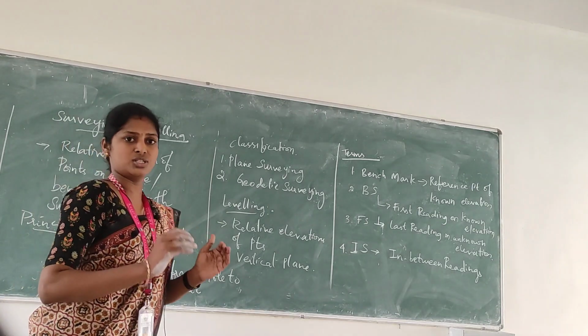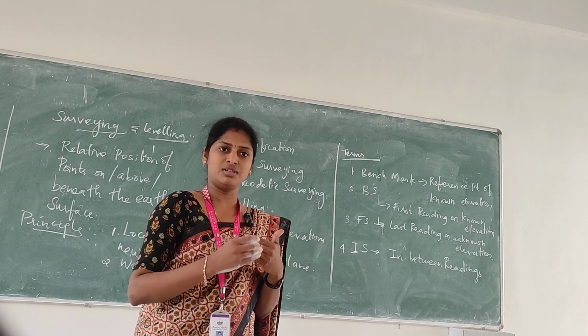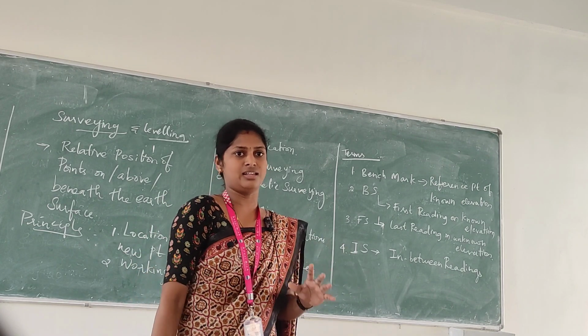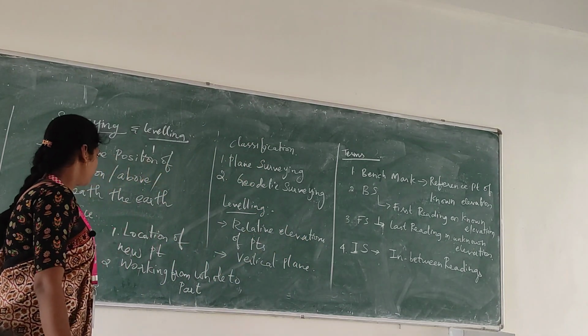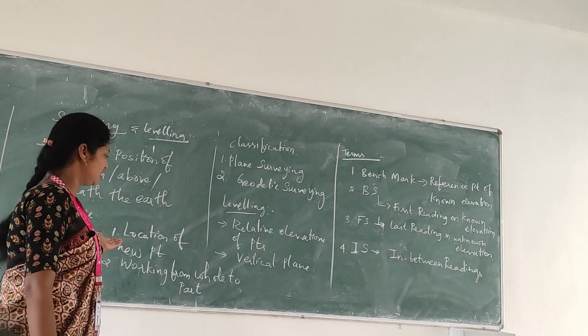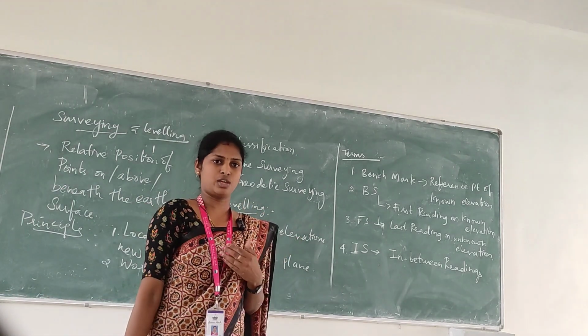We divide the area into triangulations, primary, secondary and tertiary triangulations, and then we measure the complete area. That comes under the principles of surveying too. The basic principle is location of a new point, and the second one is working from the whole to the part.